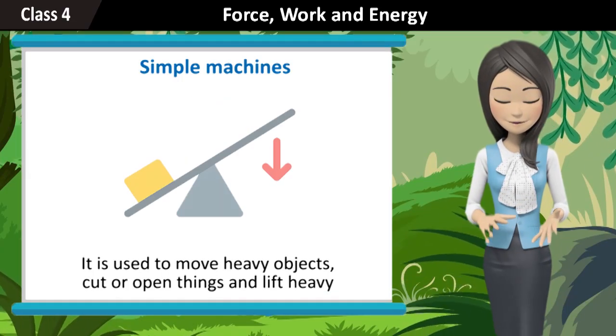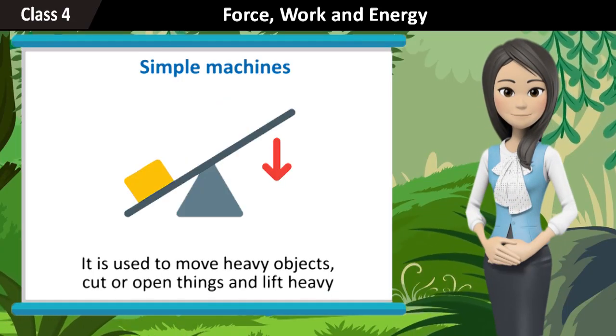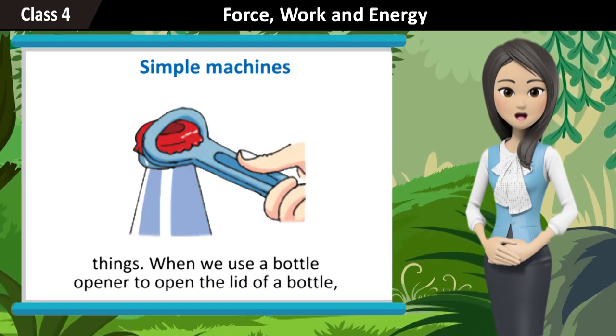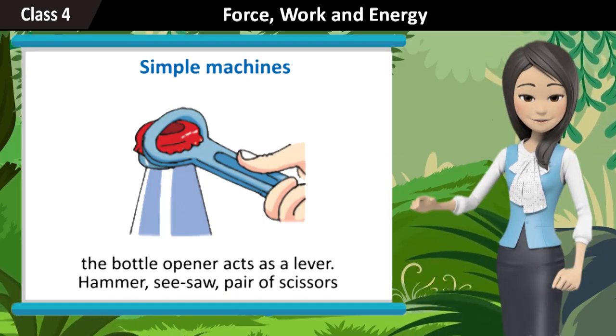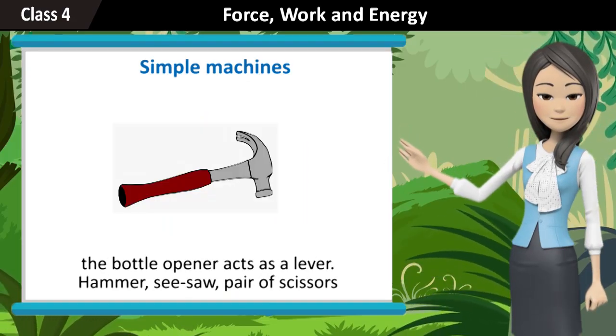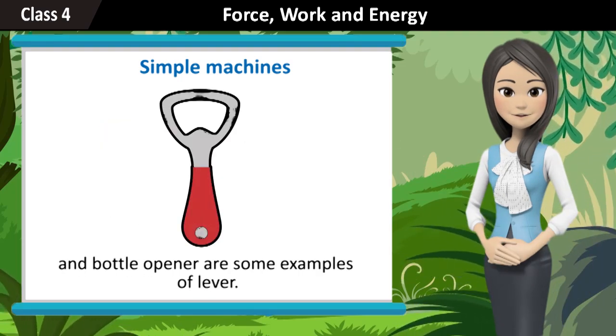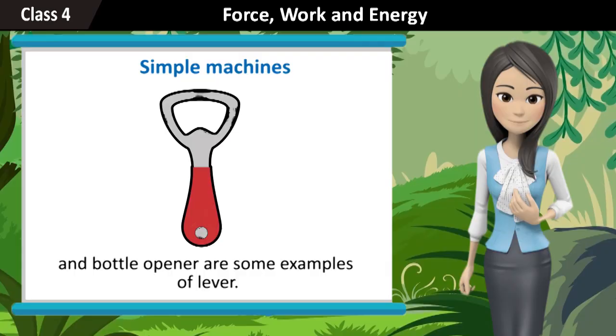Lever. It is used to move heavy objects, cut or open things, and lift heavy things. When we use a bottle opener to open the lid of a bottle, the bottle opener acts as a lever. Hammer, seesaw, pair of scissors, and bottle opener are some examples of a lever.